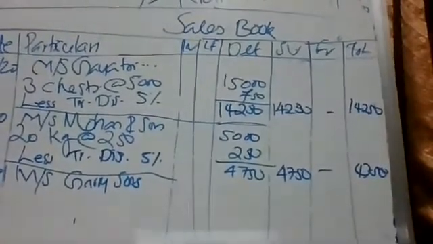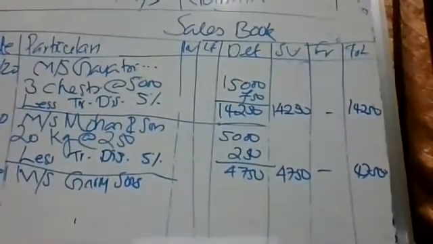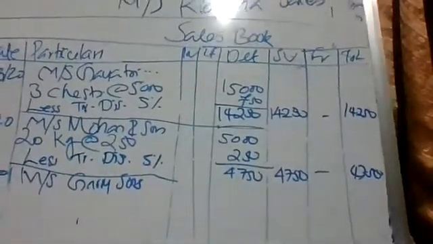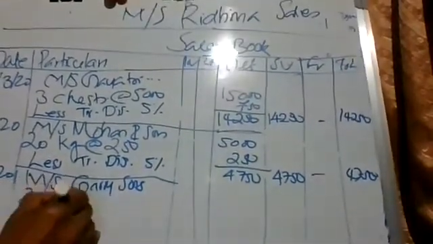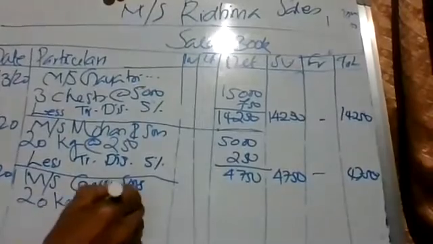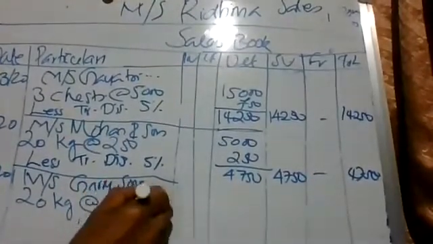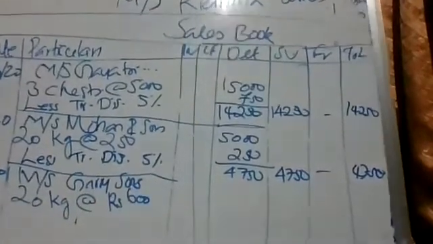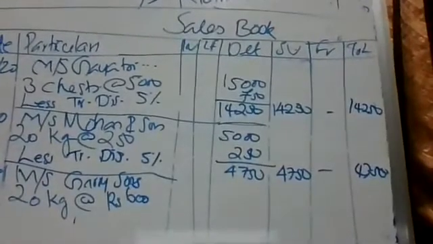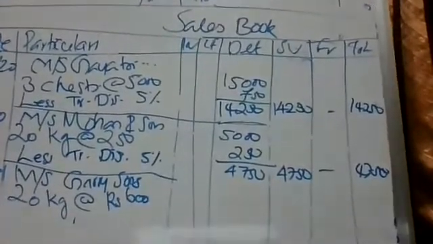So we are selling 20 kg tea, rupees 600. Twenty into 600, that is 12,000.